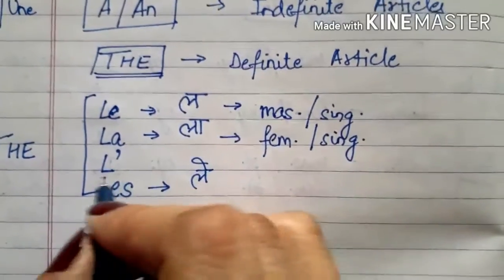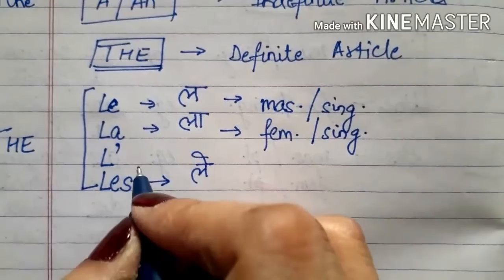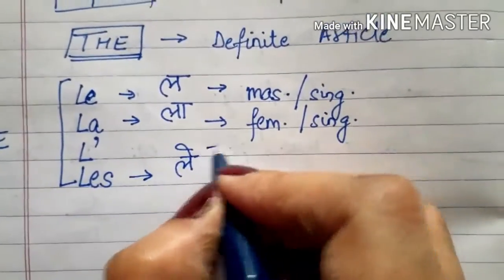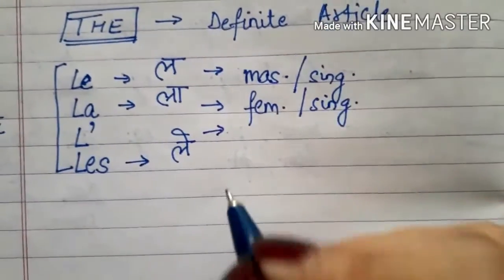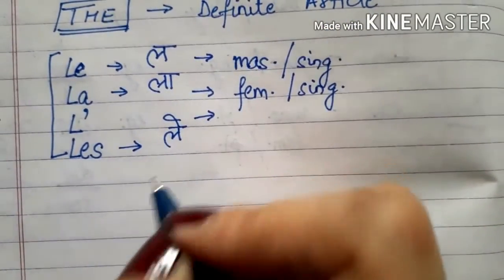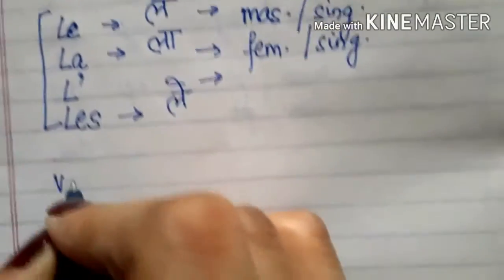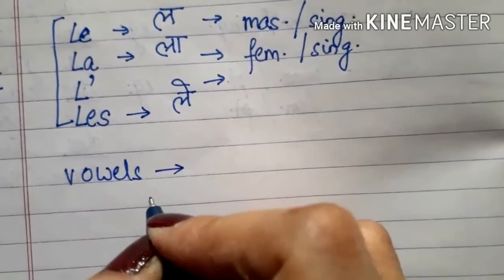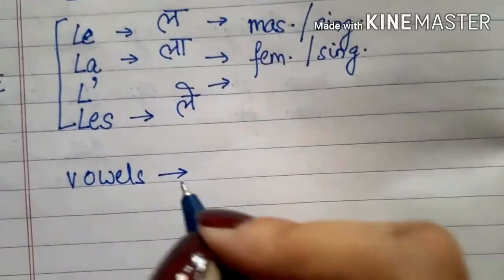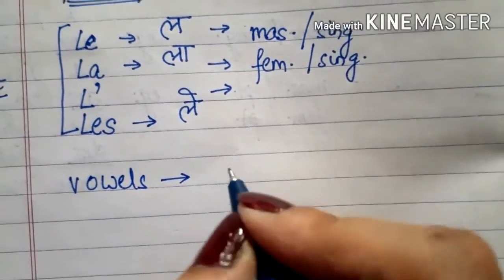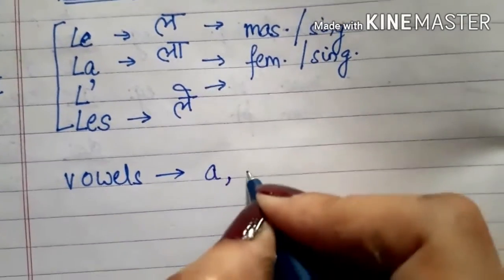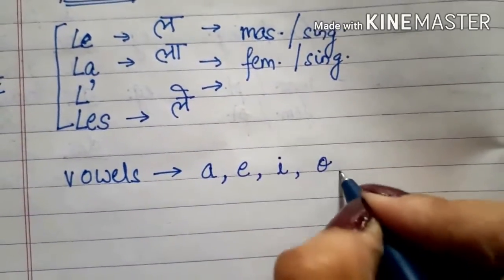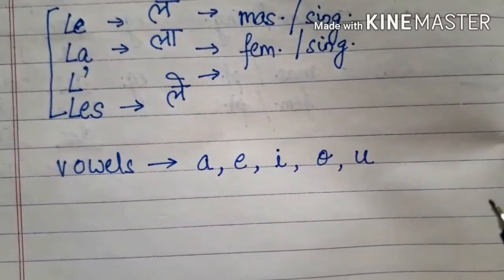Now we are talking about le apostrophe. Le apostrophe is used with nouns which begin with vowels. Everyone knows what vowels are, right? In English, what are vowels? Same here in French also. The vowels are a, e, i, o and u.